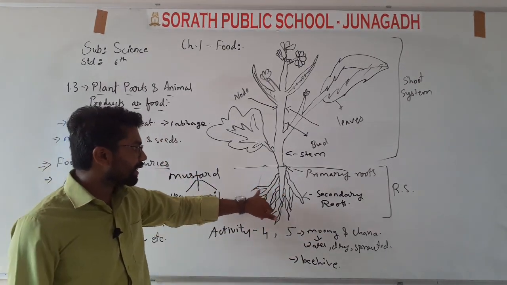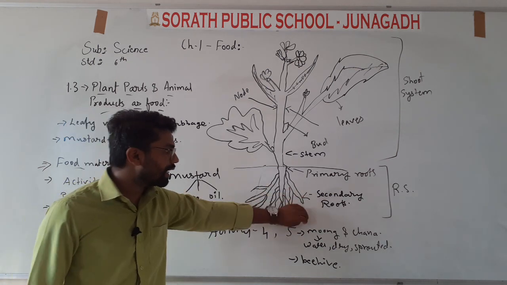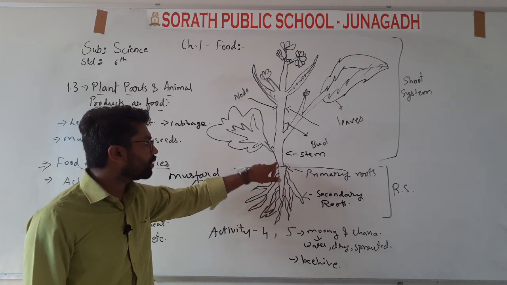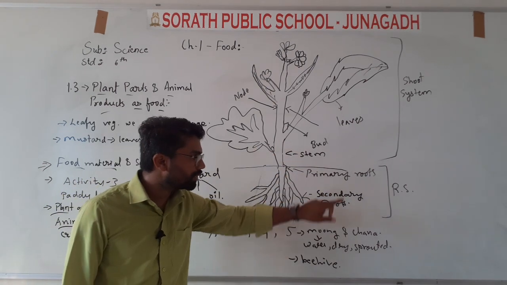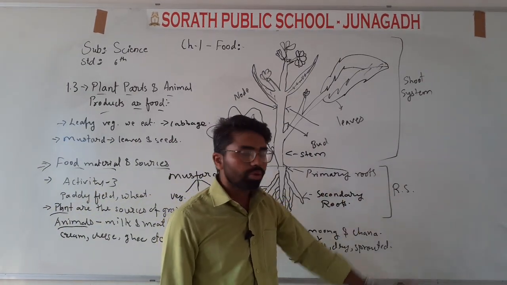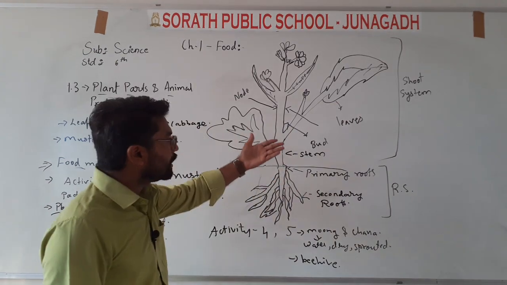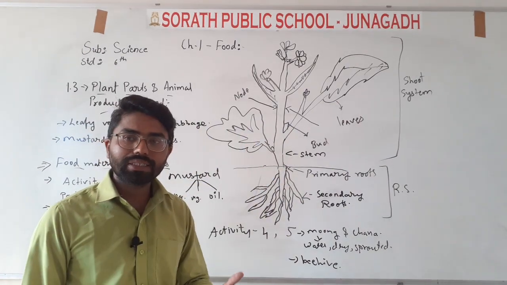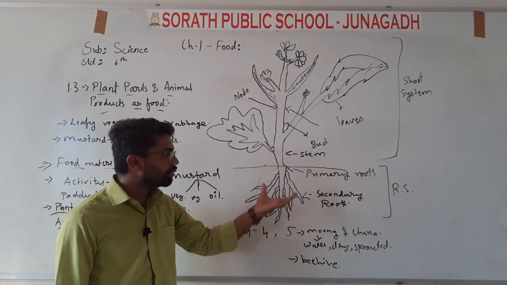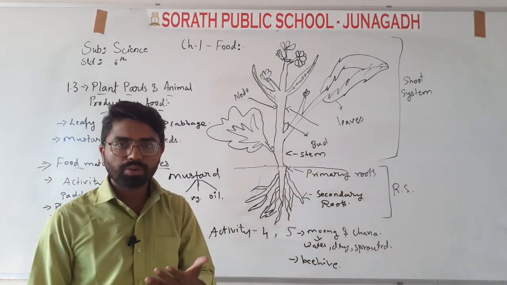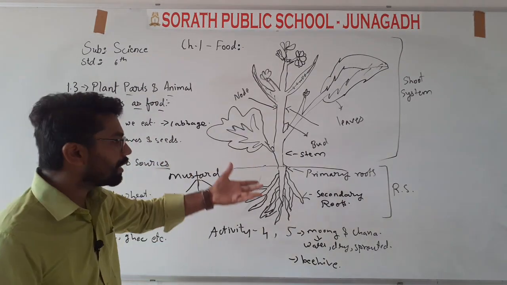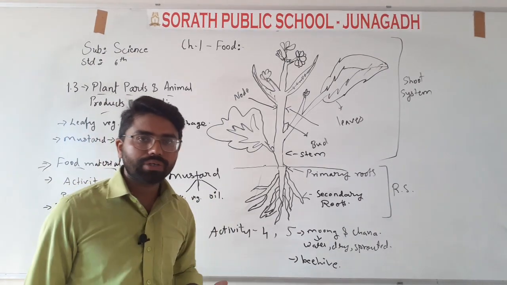Now this is the secondary roots which you are seeing, the branches like. Okay, so this is secondary roots, and our main root, this is our main root which is connected with the stem, so it is known as a primary root. Okay, and all this part is known as a root system. Now it is given in your textbook also, you can see the figure. If you cannot understand from here, or you cannot see this figure properly, then you can see your textbooks in the first chapter, and you can see the plant that is drawn in the textbook. The figure is given in the textbook there also.